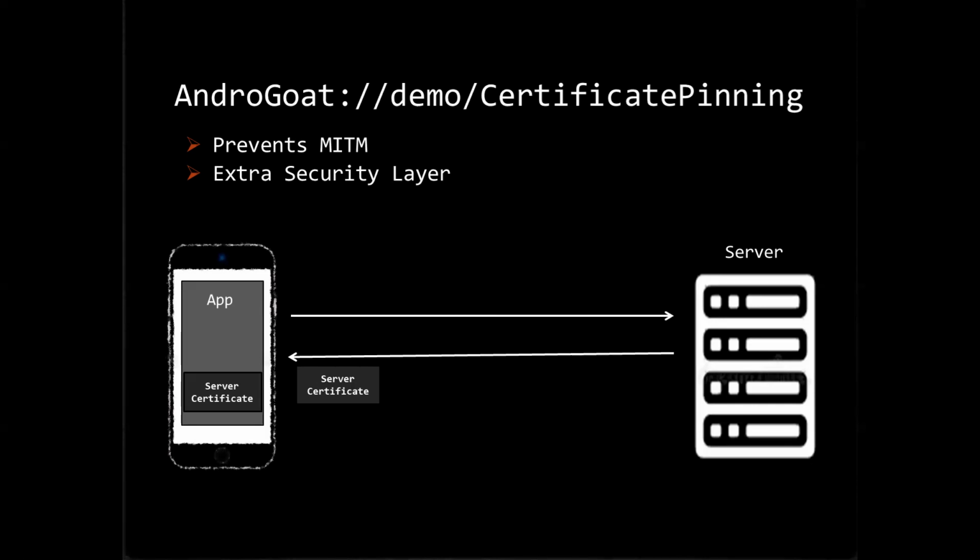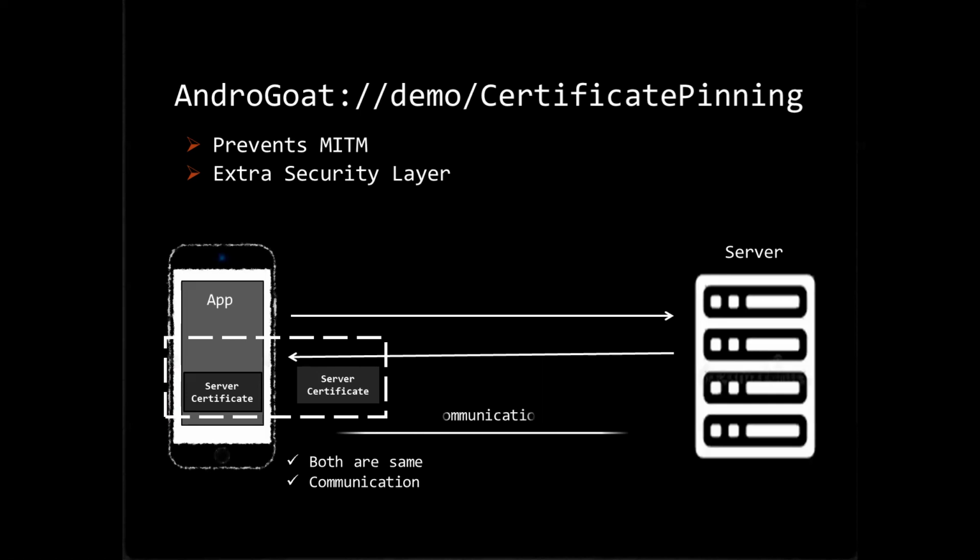After receiving the server certificate during the SSL negotiation, the immediate logic is to verify the received certificate against the certificate which is already available in the application. That is where the comparison will be done between these two certificates. If the comparison matches, the communication will be established between the client and the server. The communication will be established only when both the certificates are matching or the same. This is the overall concept of certificate pinning.